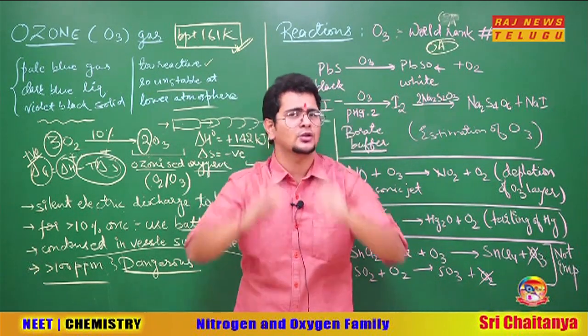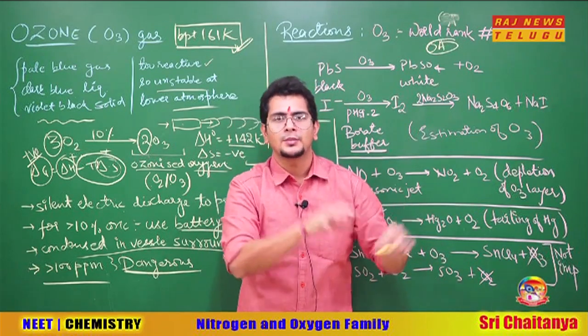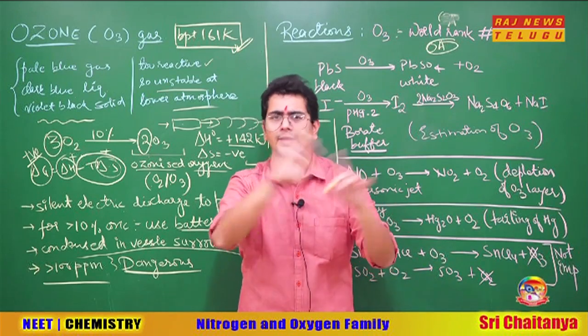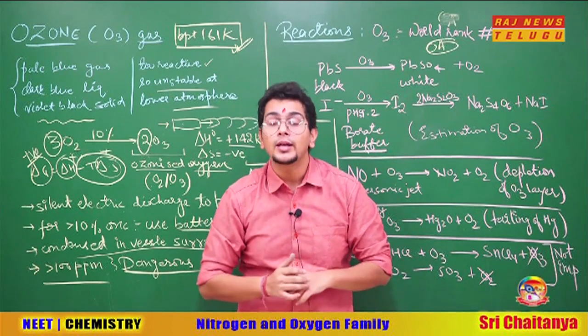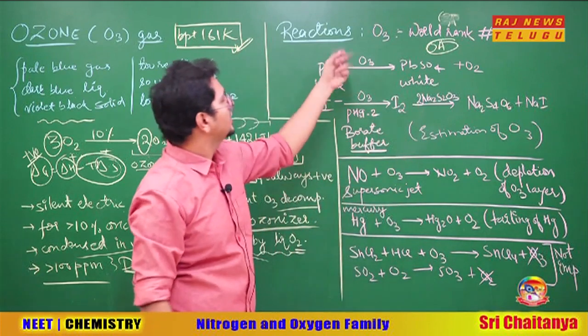Sir, is there someone else above fluorine in our course? Yes, but let's not go there, because perxenic acid is there, better than fluorine in terms of SRP value. But let's not go there, because otherwise we'll be violating some lines of NCERT. So fluorine is the best oxidizing agent, and the second best oxidizing agent is ozone.